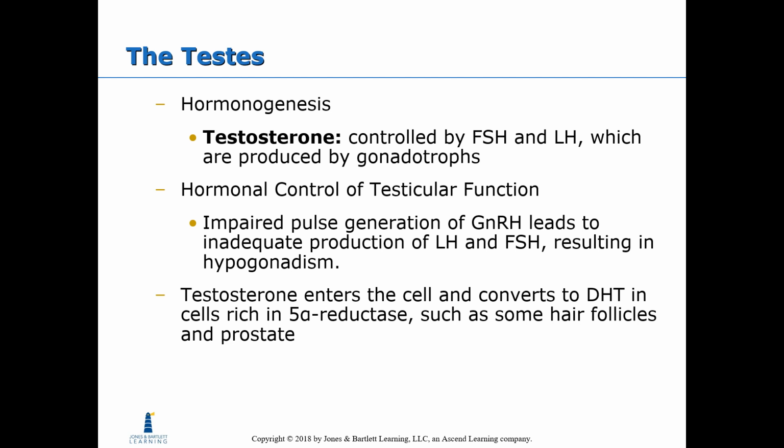Hormonogenesis: testosterone is controlled by FSH, or follicle-stimulating hormone, and LH, or luteinizing hormone, which are produced by gonadotrophs. Hormonal control of testicular function: impaired pulse generation of GnRH, or gonadotropin-releasing hormone, leads to inadequate production of LH and FSH, which results in hypogonadism. Testosterone enters the cell and converts to DHT in cells rich in 5-alpha reductase, such as some hair follicles and prostate.